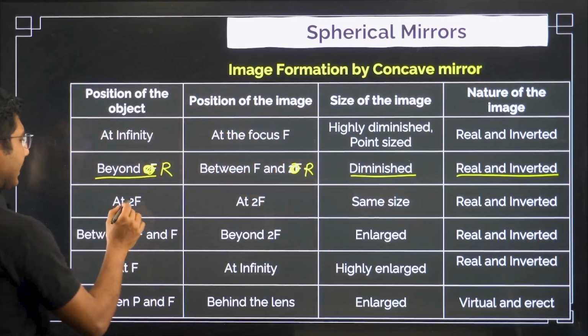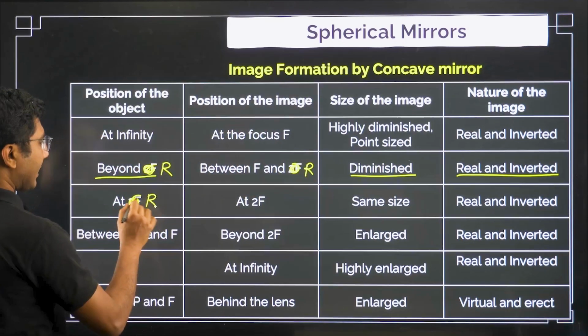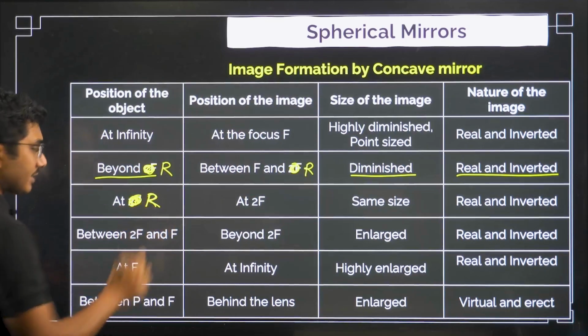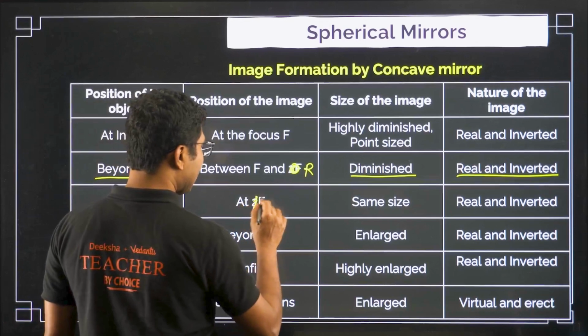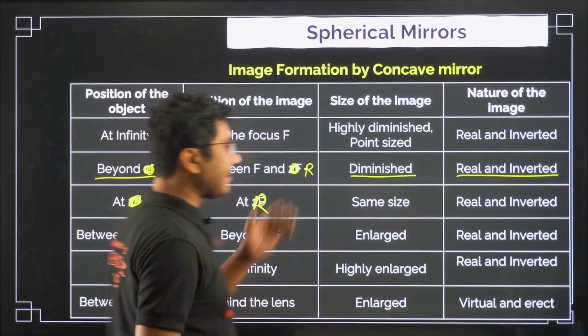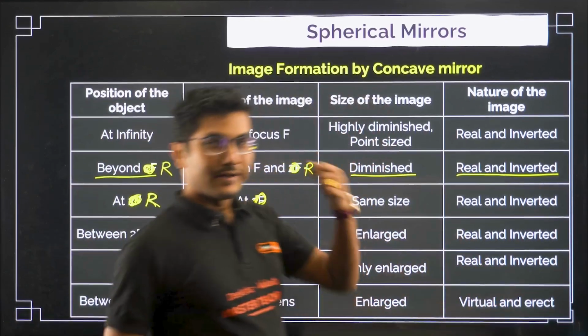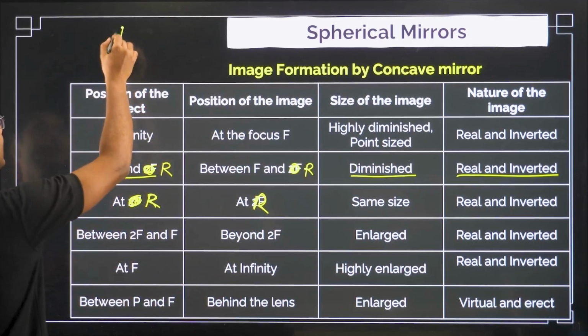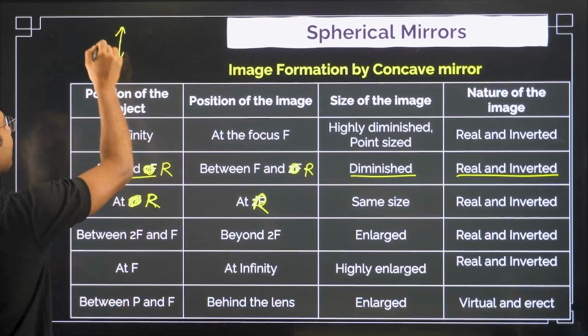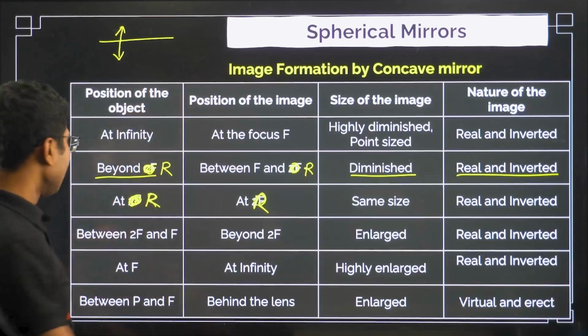If the object is at R, the center of curvature, the image will be exactly at R. Okay, same size, real and inverted. In fact, the image and object will be at the same position, right?